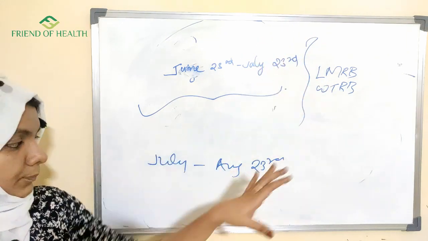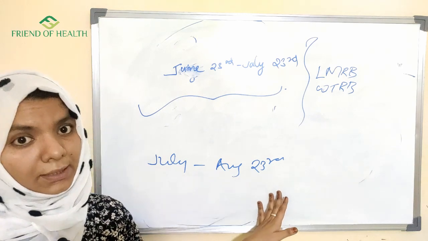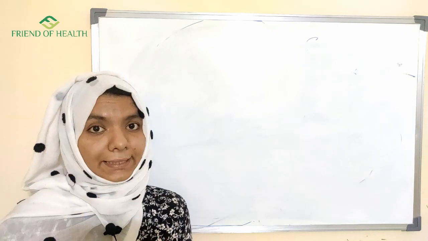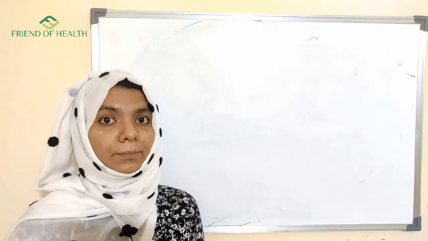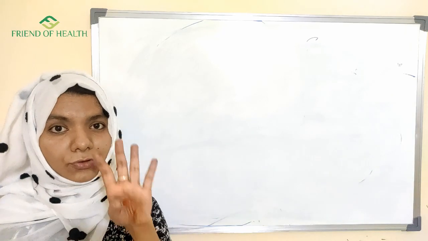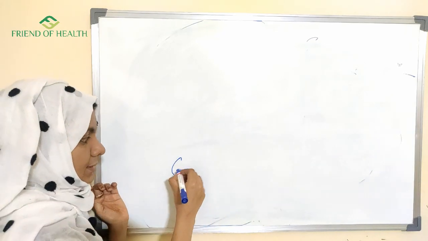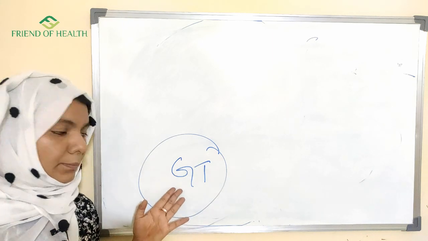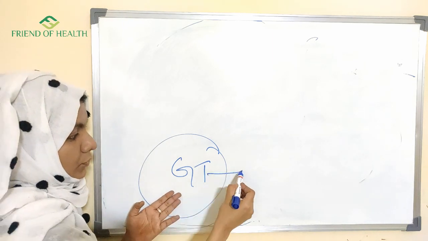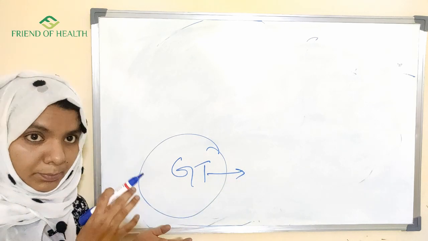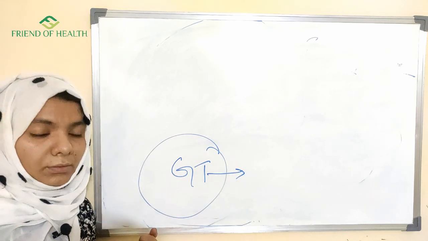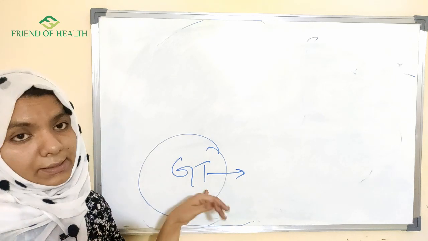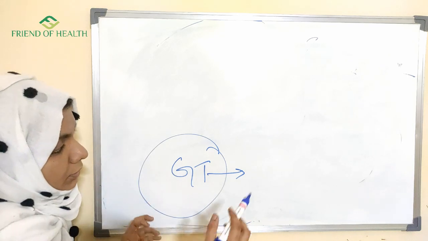So that part is done, and you are in the last 1 month. As I told you, you have to revise these 2 books. One more thing that you should remember is, before you go for the exam, at least do 4 grand tests. In that sense, you have to do mock tests which will make you confident. A grand test includes any question paper. You can take any question paper from the net, or your own question paper from any of your question banks. Do 4 grand tests before you go for your exam.